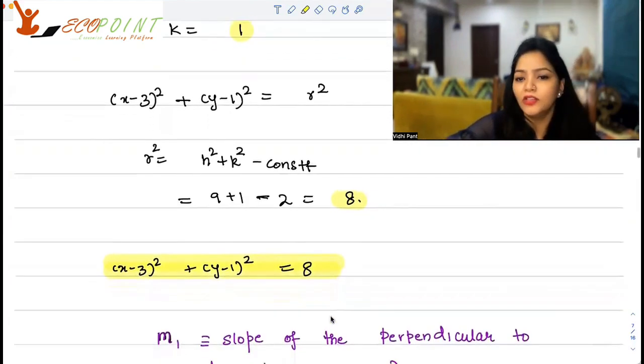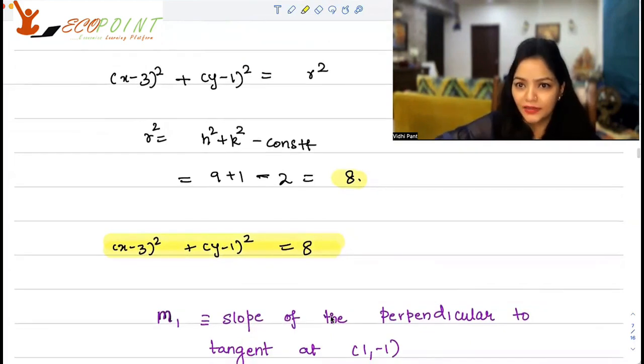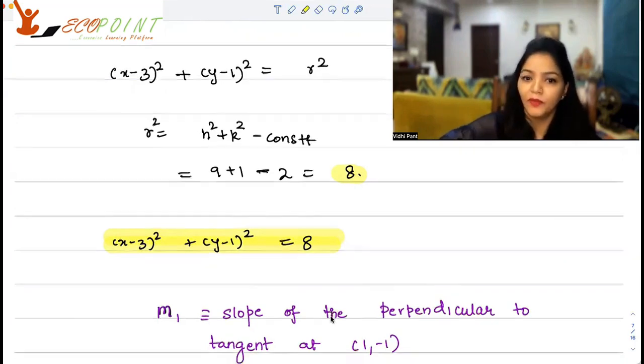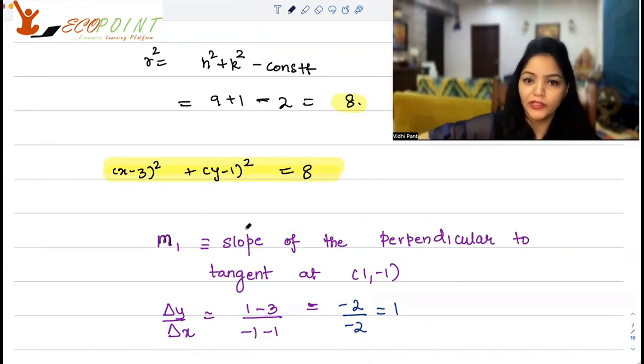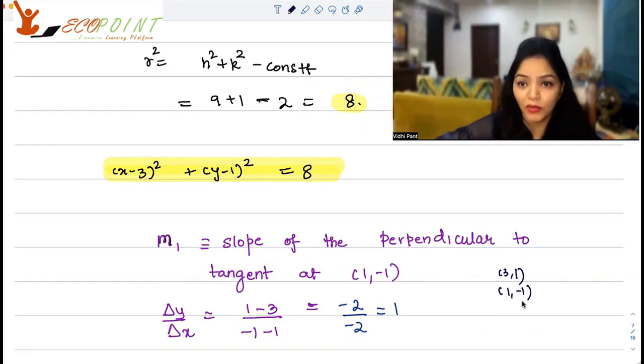Okay. Now that you have the center, let's take m1 as the slope of the perpendicular to the tangent at (1, -1). So m1 will be change in y upon change in x, just the way we figured it out. You have 2 points. Your center is (3, 1), and your other point, the point of tangency, is (1, -1).